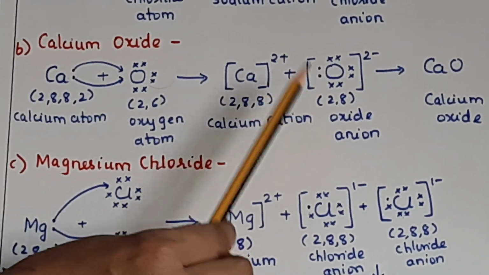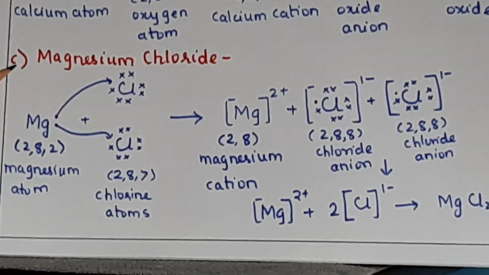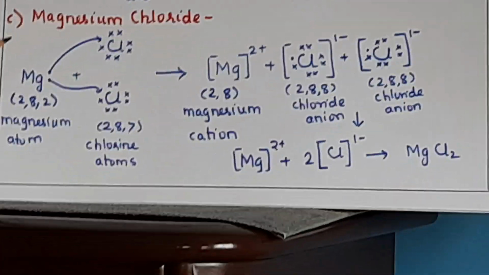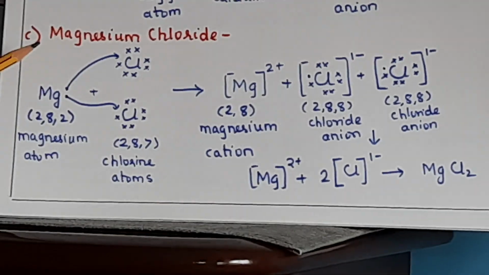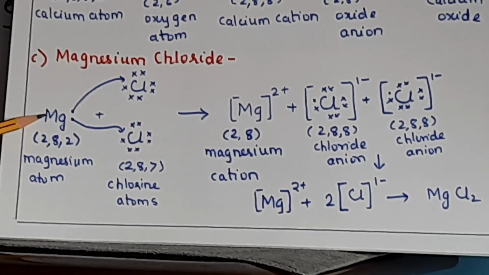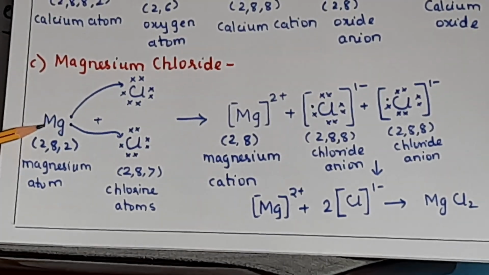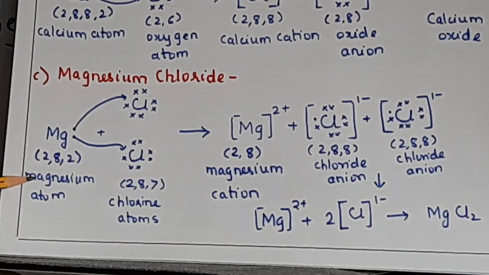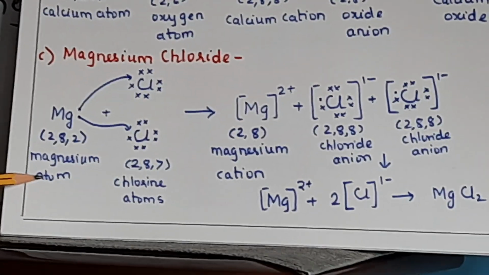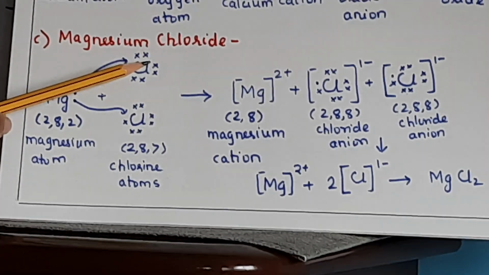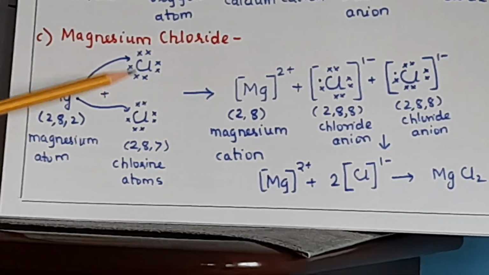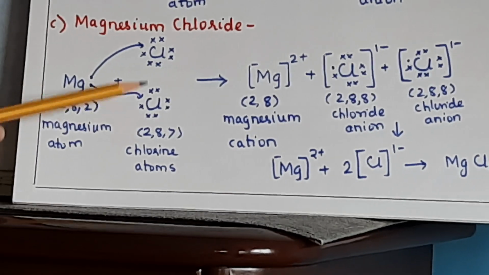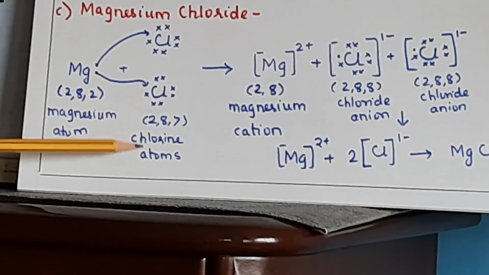Yes, clear? Now next is magnesium chloride. Now magnesium chloride is MgCl2. So there will be 2 atoms of chlorine. Now the atomic number of magnesium is 12. So the electronic configuration is 2, 8, 2. So you write it below this magnesium atom. Now chlorine is 2, 8, 7. So 7 electrons here we have shown. Now here also 7 electrons. So 2 atoms of chlorine will be required.